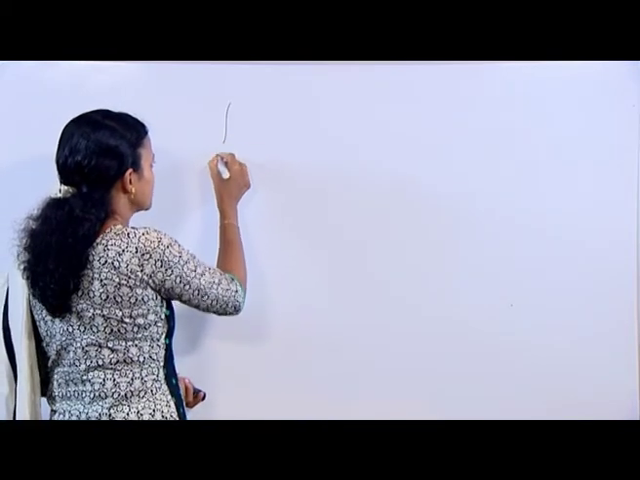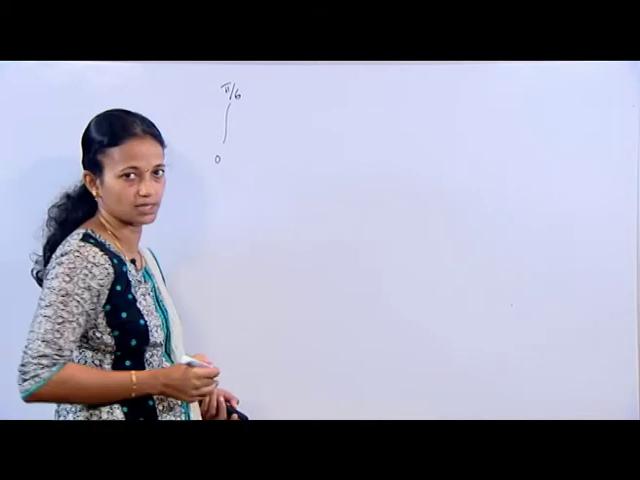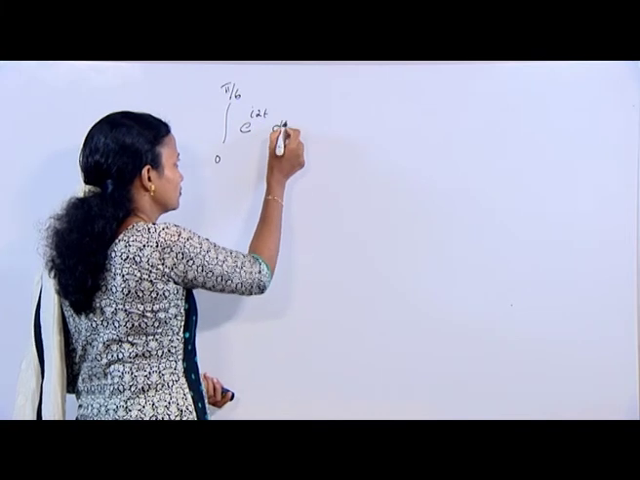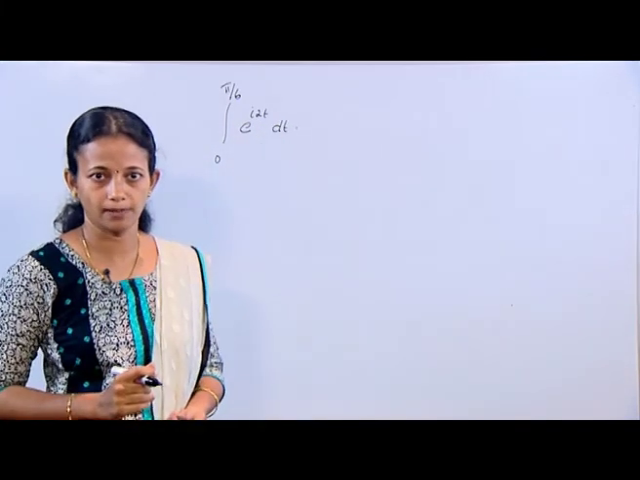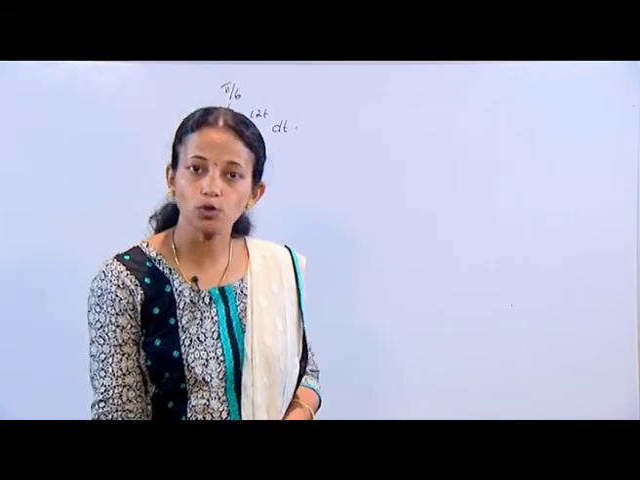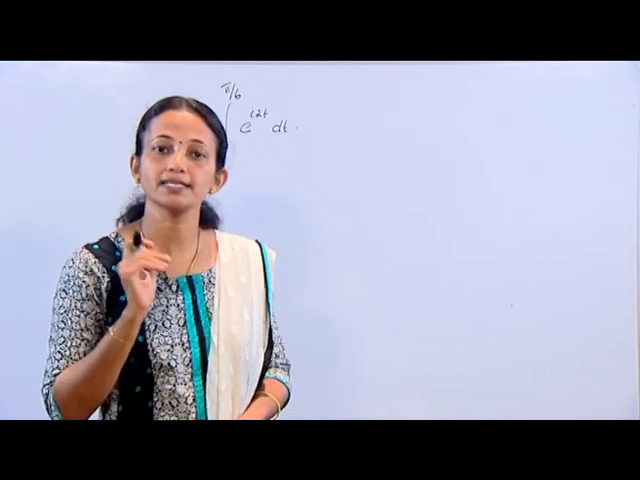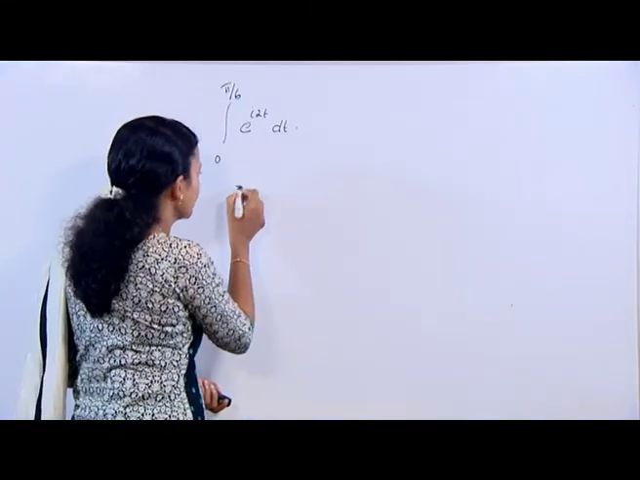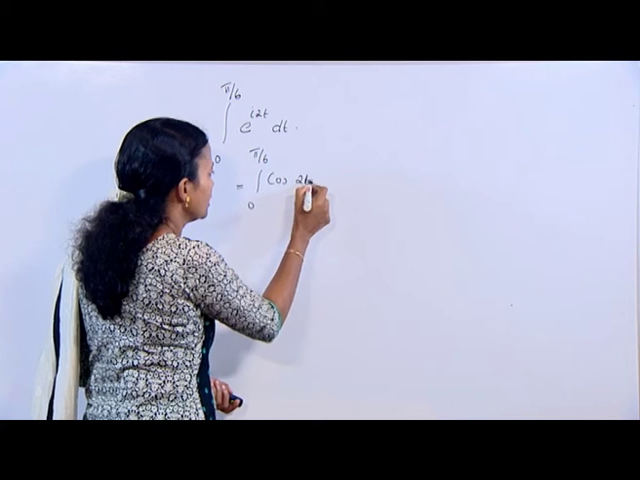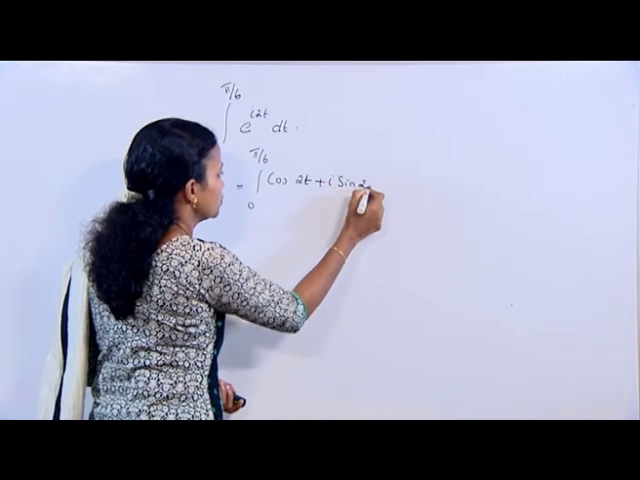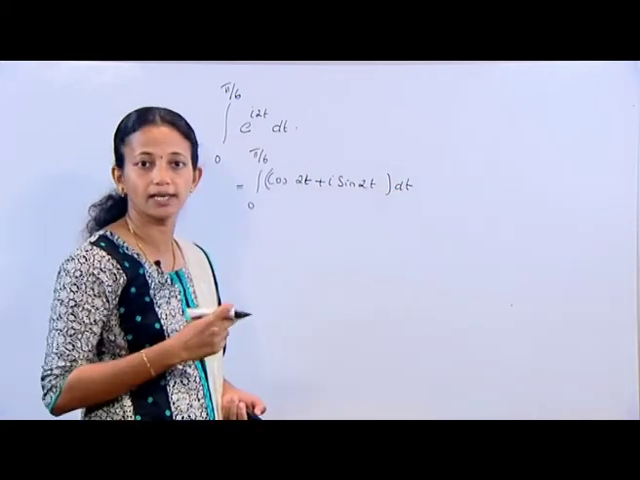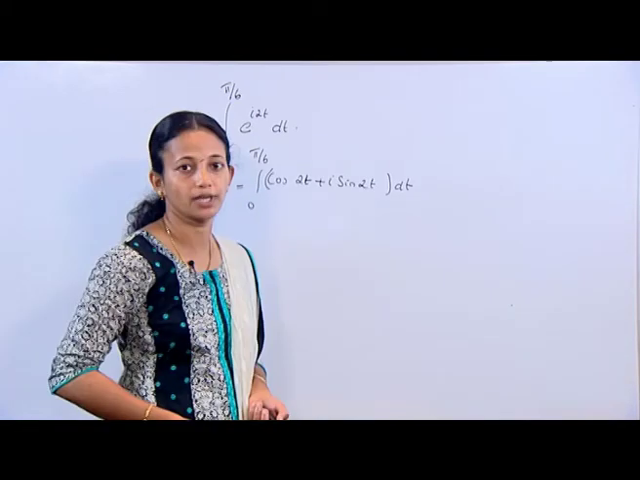That is the integral from 0 to pi by 6 of e raised to i2t dt. This we have to evaluate. For that, we can write the integral from 0 to pi by 6 of e raised to i2t dt as the integral from 0 to pi by 6 of cos 2t plus i sin 2t dt, since e raised to i2t can be written like this.